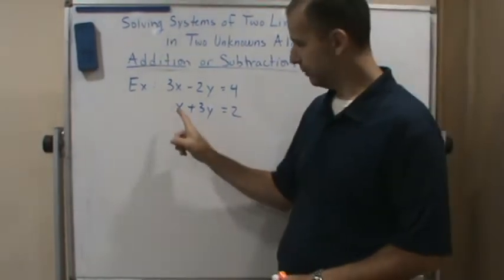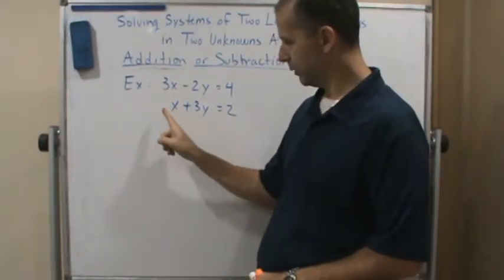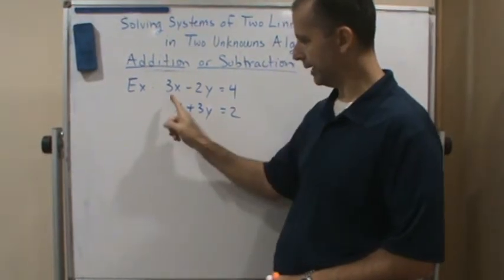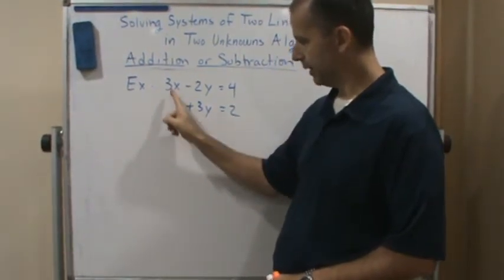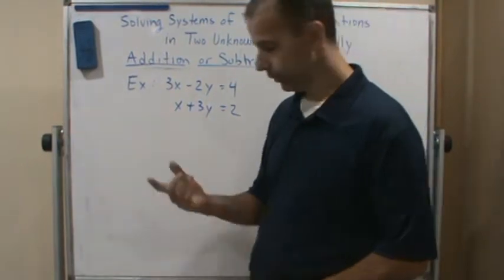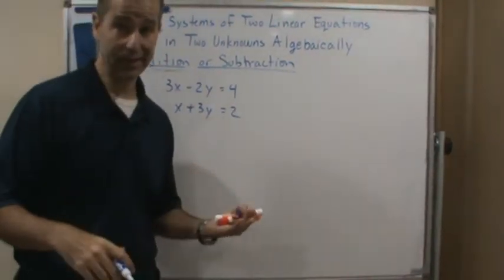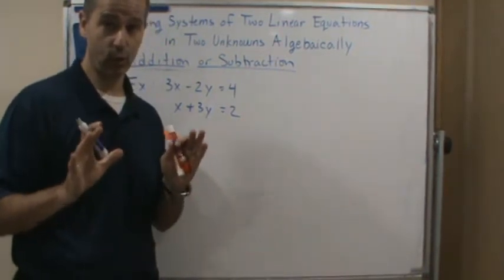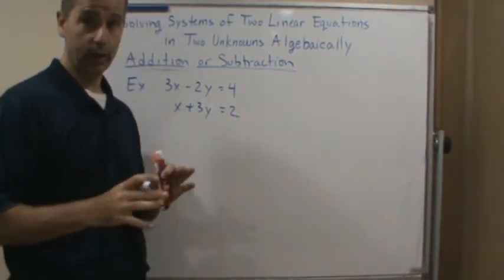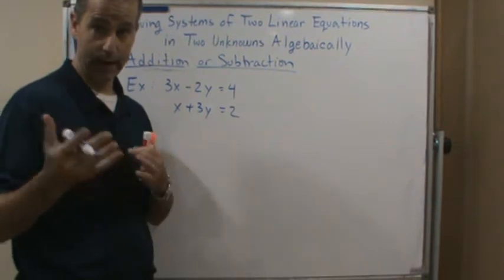But it'd be easier, because I've got a 3 here and a 1 here, it'd be easier just to multiply the second one by 3, and then I'll have the same coefficient here. So let's do that. And by the way, you can multiply by 3 or negative 3. It doesn't matter if they have the same sign or different signs. Okay? We're either going to add or subtract accordingly.